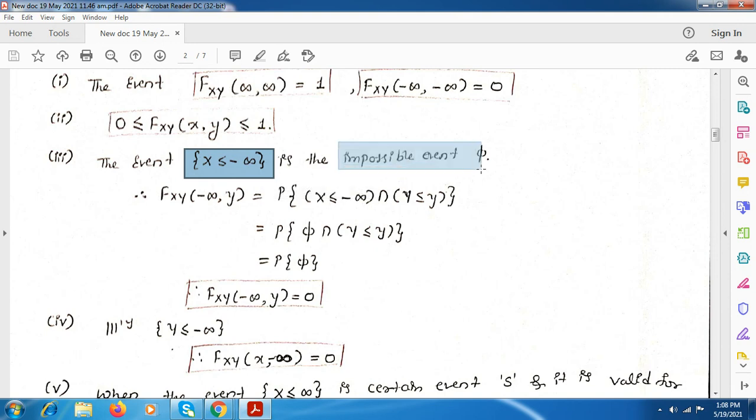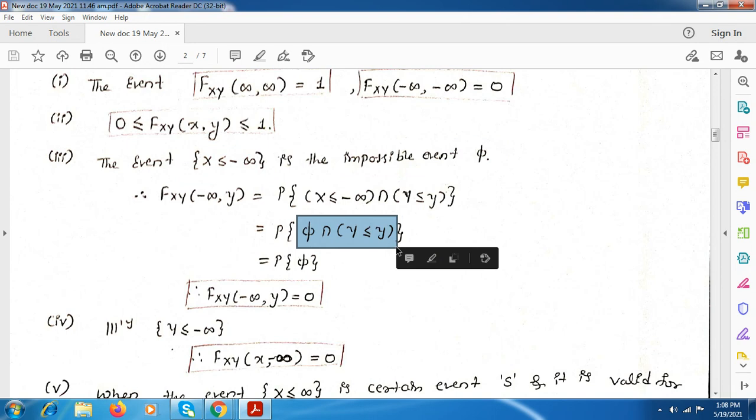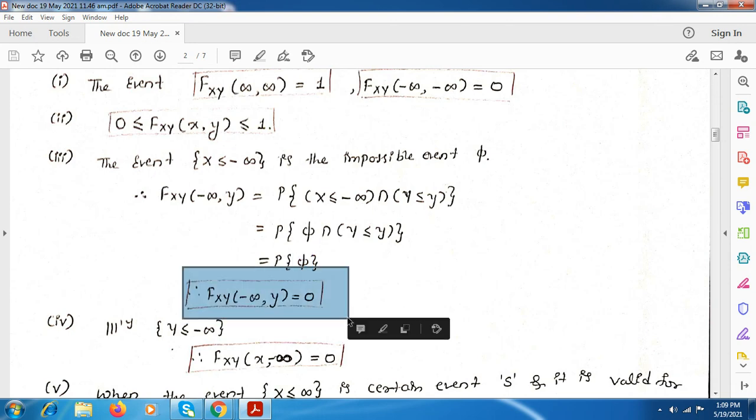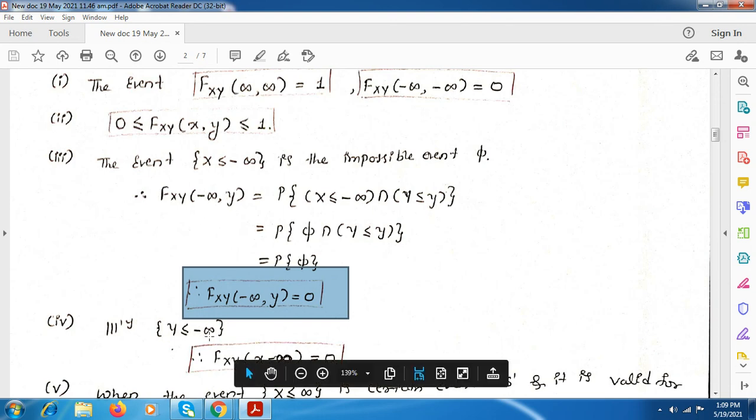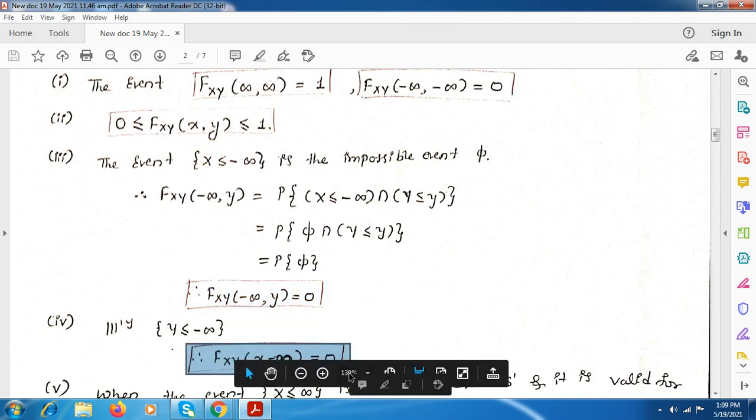It is an impossible event because there will be no values less than minus infinity. The intersection of null with any other random variable is null itself because there are no common values between them, so the CDF value will become 0. Here we have taken x equal to minus infinity, and if we take y equal to minus infinity, then also we get the CDF value as 0 itself.